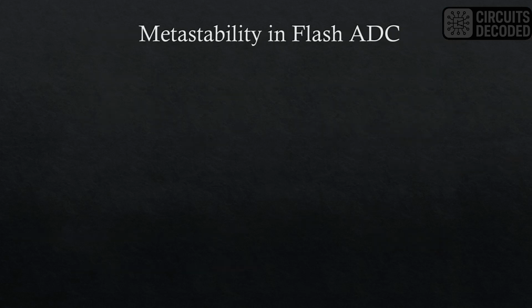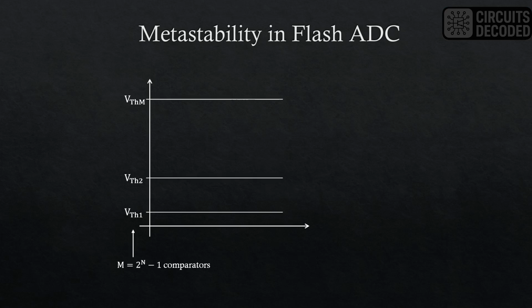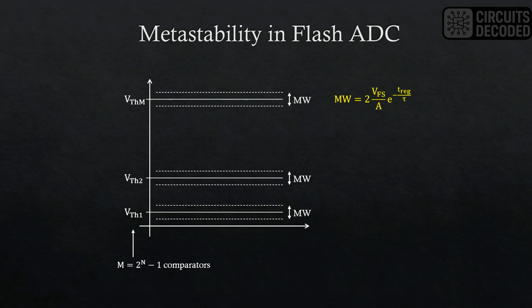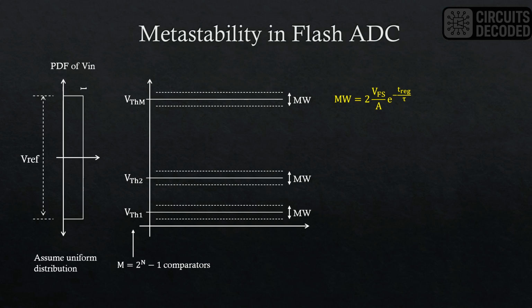The simplest example to understand the impact of comparator metastability is a Flash ADC. Shown here are the thresholds of an n-bit Flash ADC with m comparators. The threshold voltages are uniformly spaced to cover the entire input range. Now each of the comparator will have its own metastable window around this threshold value as shown here. The metastable window magnitude is assumed to be the same for all the comparators. Also, it is assumed that the input voltage has a uniform probability distribution, meaning that all the input samples in the range have an equal probability.